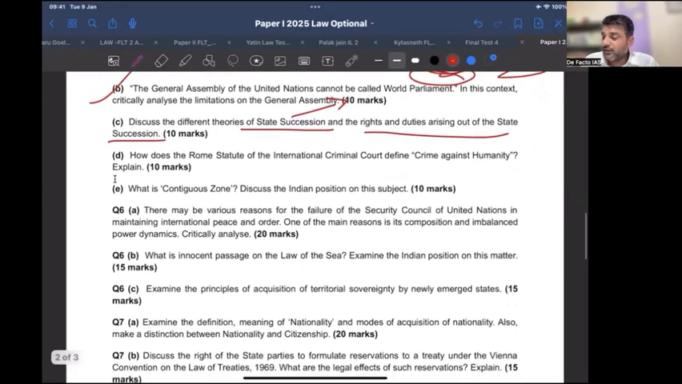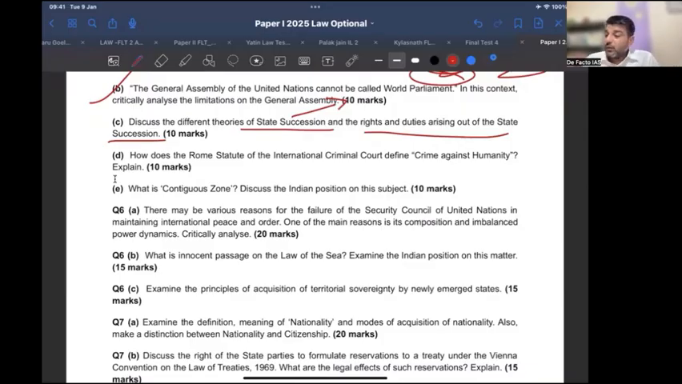How does the Rome Statute of the International Criminal Court define crime against humanity? Now this is something where Article 7 of the ICC Charter specifically talks about the definition of crime against humanity. What to write? The definition of crime against humanity in the ICC Charter is of two pages, more than 500 words. So simply writing that definition is more than sufficient for this answer. Getting my point, right? You do not have to write any case law or anything.